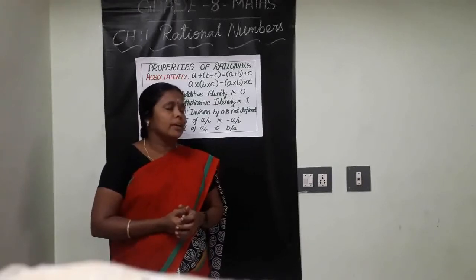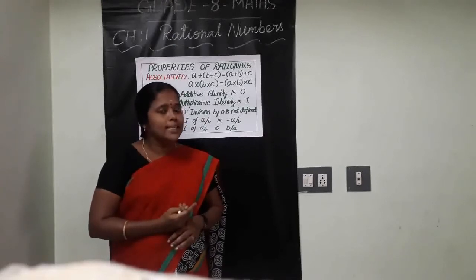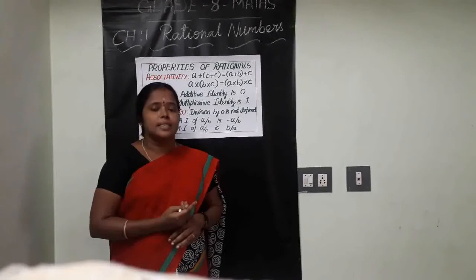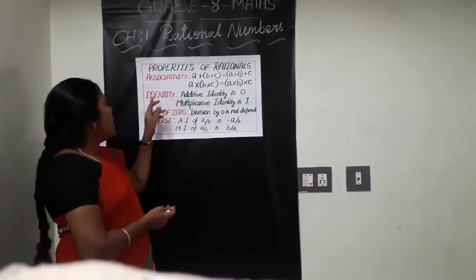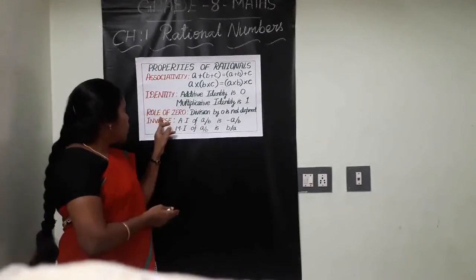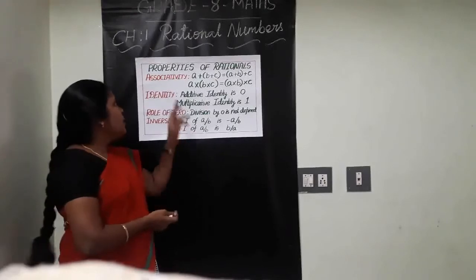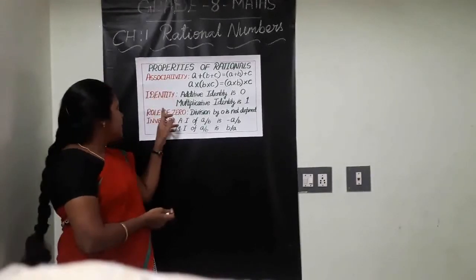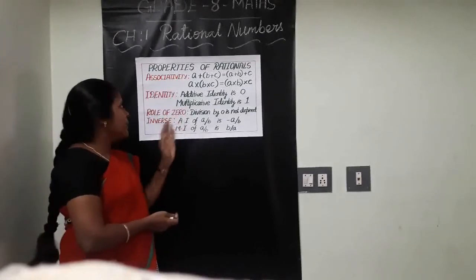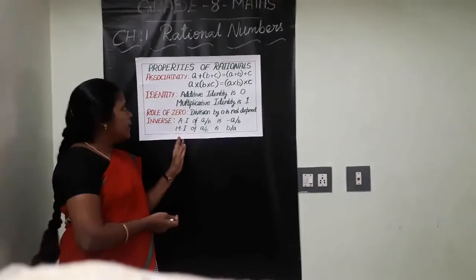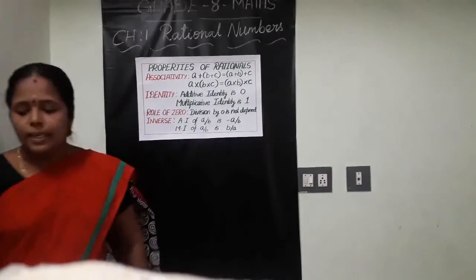Now, today we are going to see the remaining properties of rationals. What are those? Associativity, identity, role of zero, inverse. What are the properties we are going to see here? Associativity, identity, role of zero and inverse. That only I have written in the chart. After reading this out, let me explain what those are. Clear?